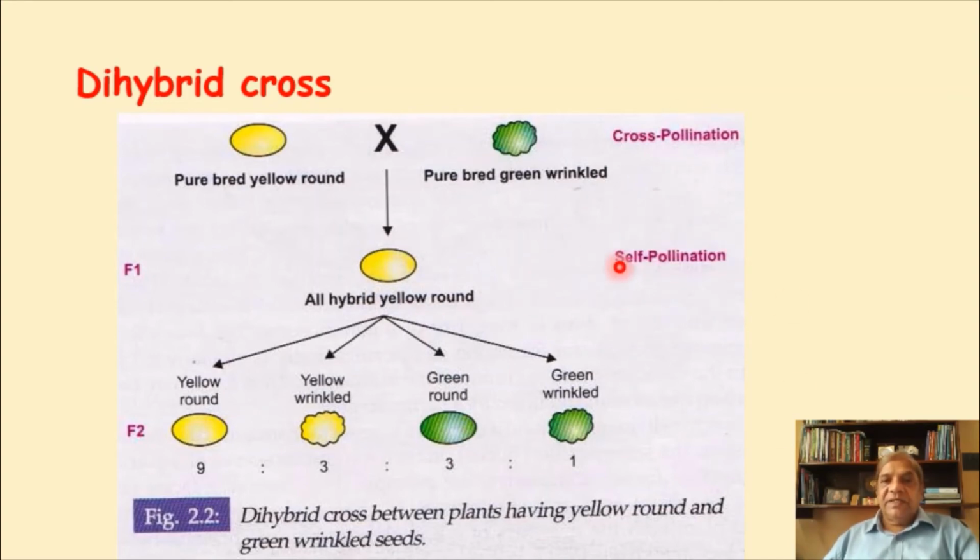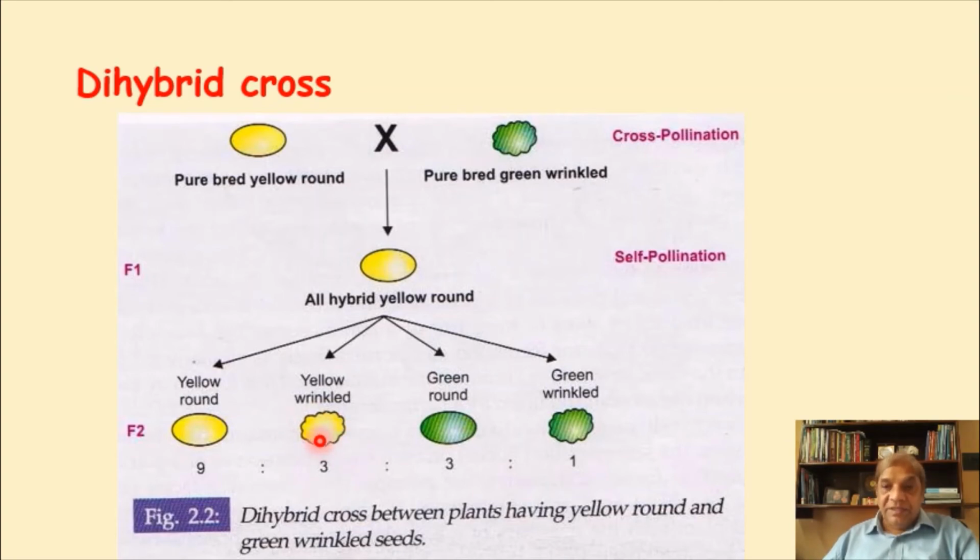In the F2 generation, that means the second generation, when seeds were collected and he started counting them, he got 9 ratios of the yellow and round seed, then 3 ratios of the wrinkled and yellow.